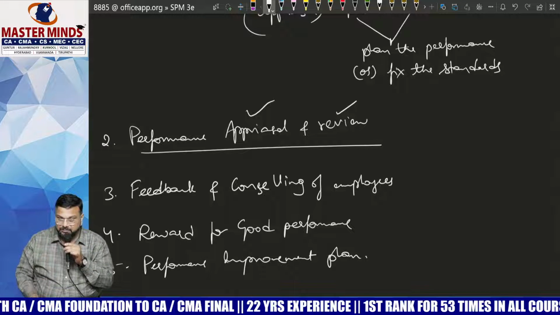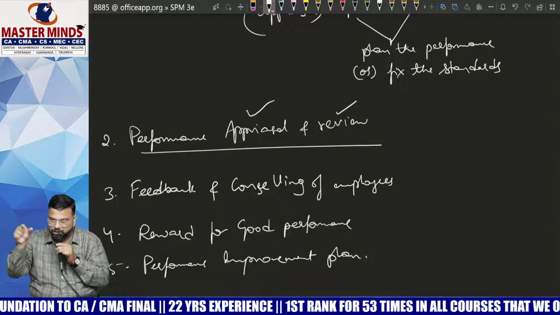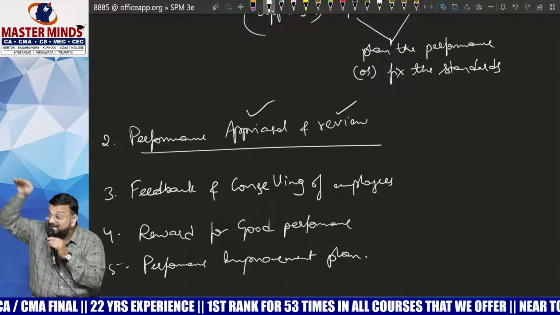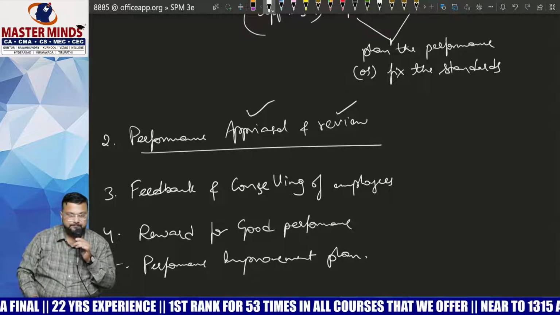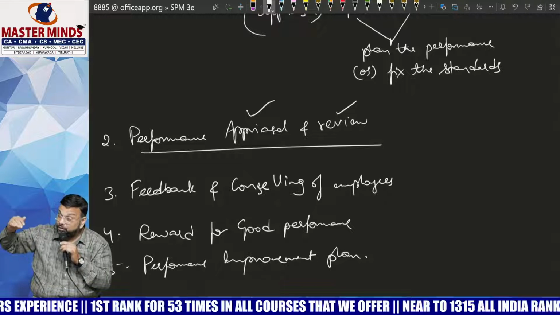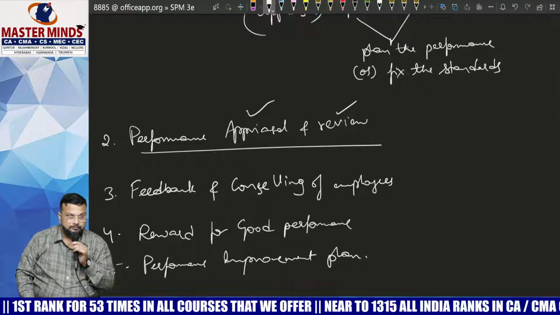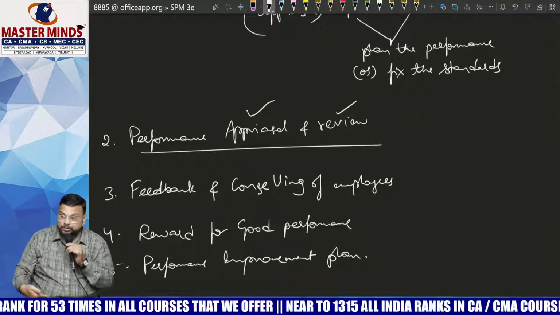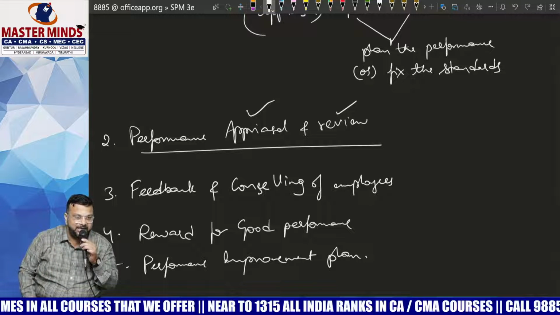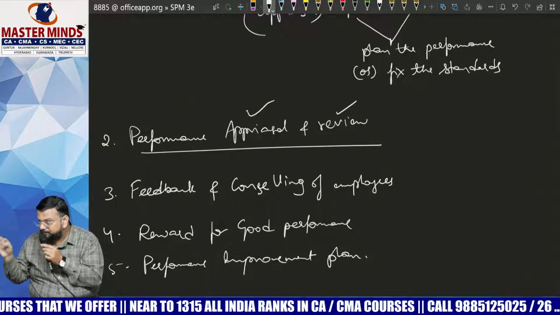In simple terms, management is not going to rest on a single objective. Once we have achieved an objective, immediately they will fix a higher objective. And if you are able to achieve that one also, next time they will fix a much higher objective. So this entire process keeps on happening again and again. Am I clear, Nana? So these are the components of performance management.